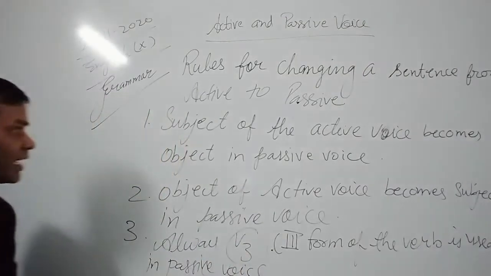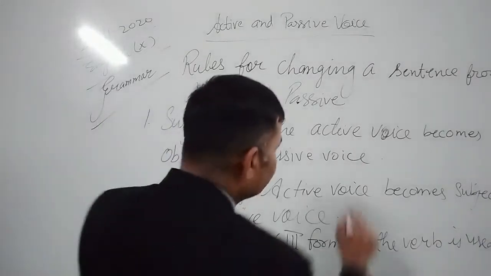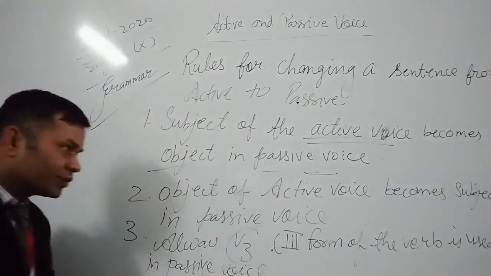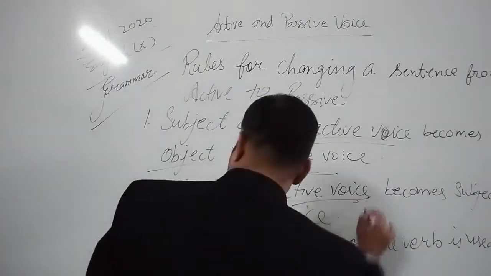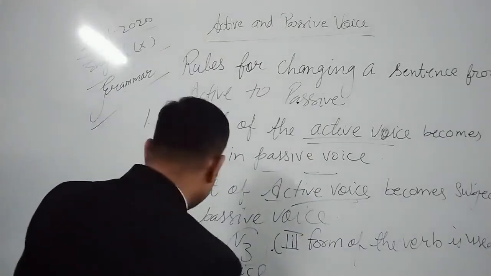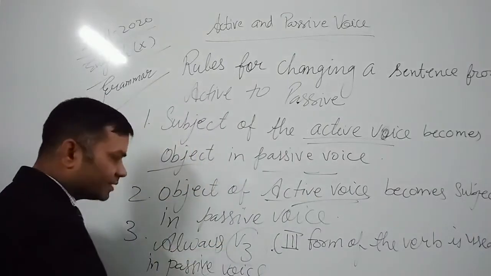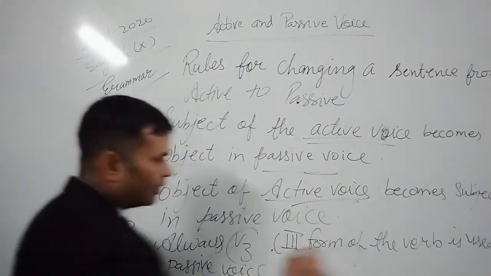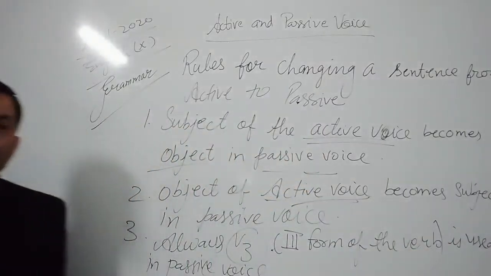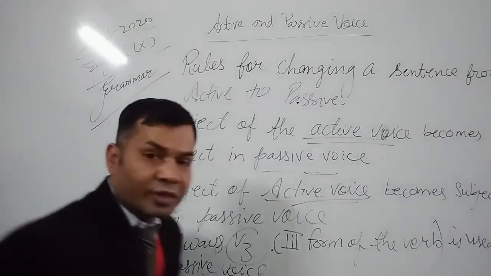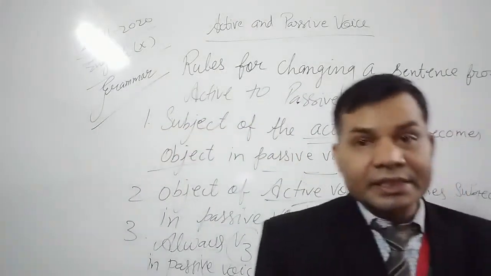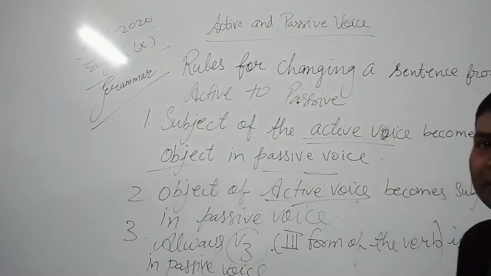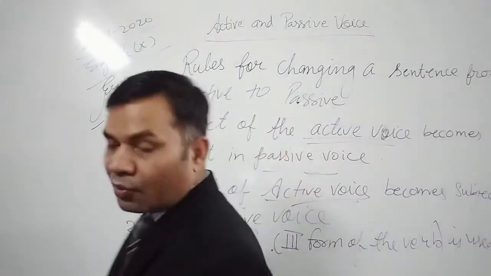So, subject of the active voice becomes object in passive voice, and object of active voice becomes subject in passive voice. Always third form of the verb is used in passive voice. Okay. So these are the three general rules which we must keep in mind while changing a sentence from active voice to passive voice. Okay.